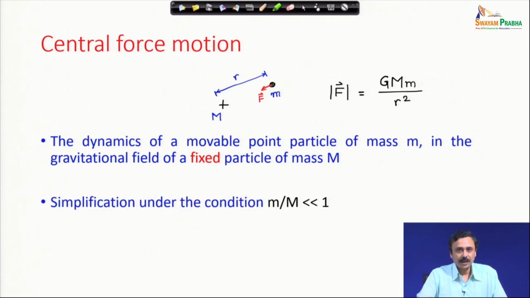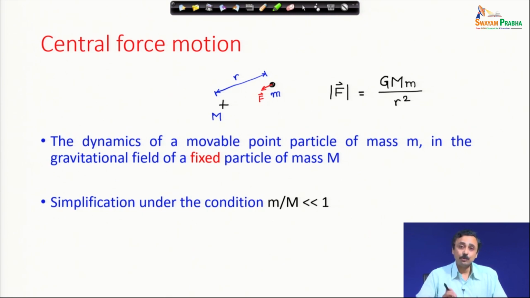Now, as a problem, I can always say that I fix in inertial space a large mass capital M and I study the dynamics. But for this study to be relevant to planetary dynamics, we have to make the assumption that small m by capital M, the primary gravitating mass, is much less than 1.